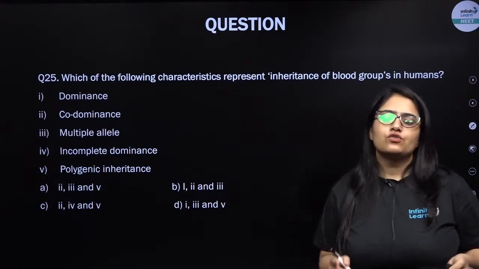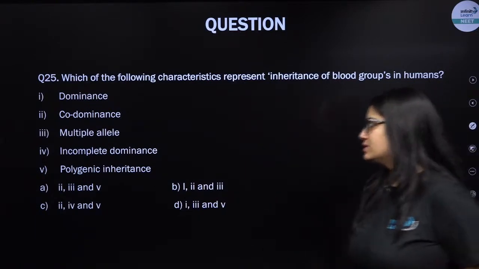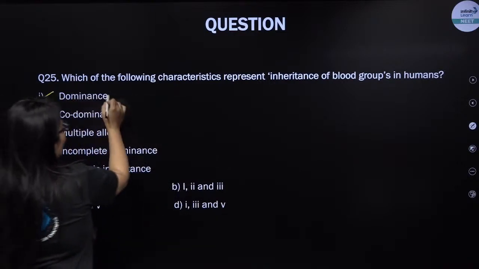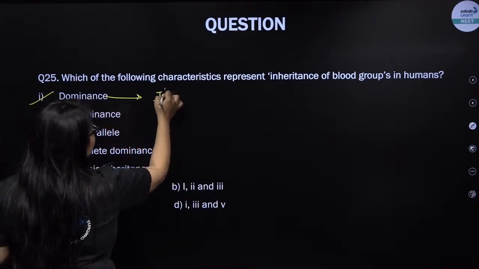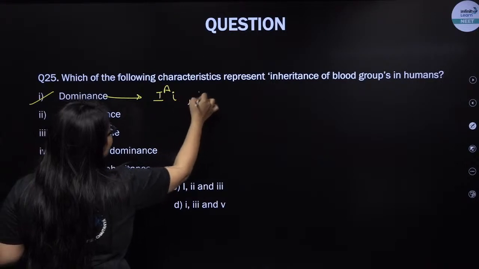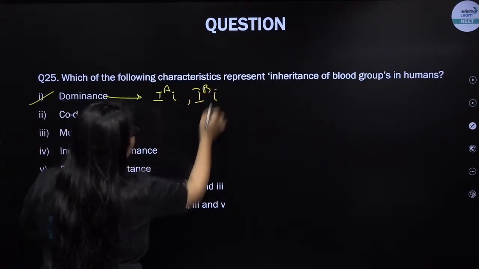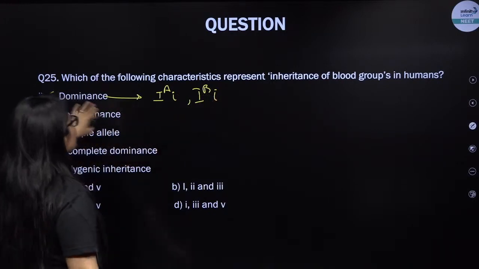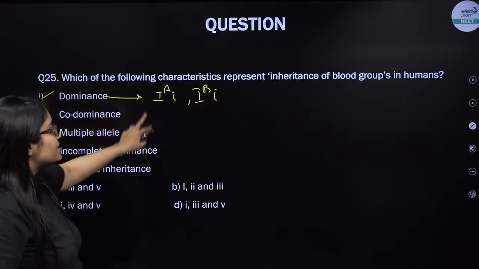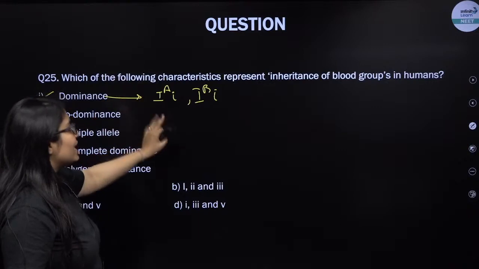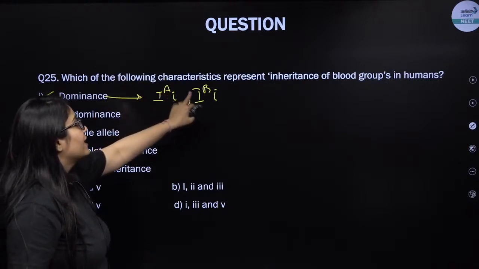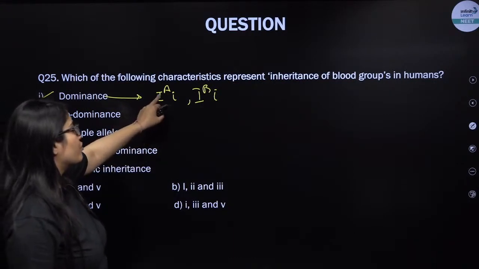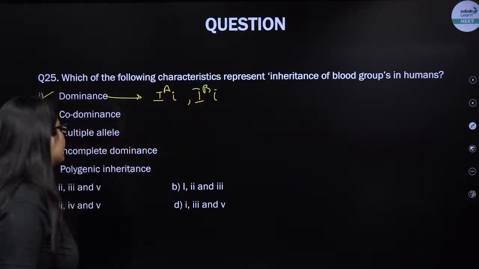So the ABO blood group is an example of multiple things. ABO blood group can also show dominance. So how will it show dominance, my dear students? Whenever it is the case of capital IA and small i, or capital IB and small i, both these represent dominance, because capital IA is completely dominant over small i and capital IB is also completely dominant over small i. That is why the blood group over here is A and here B.